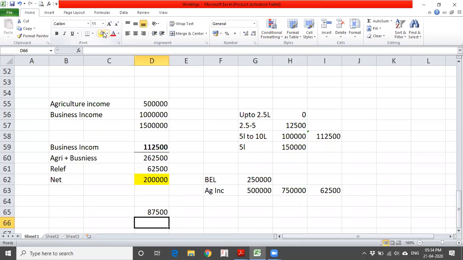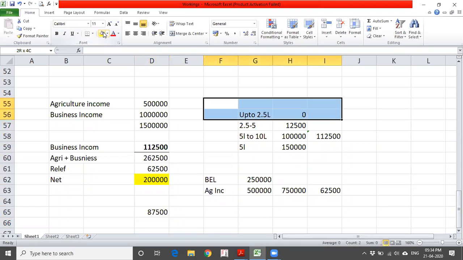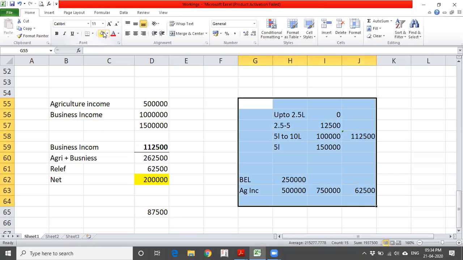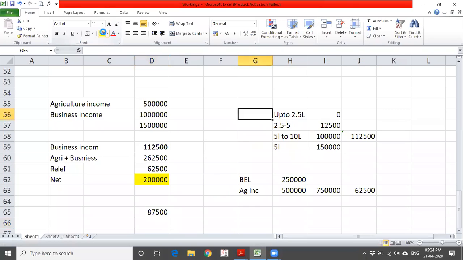Now, whatever calculation we are doing is only applicable for individuals and HUF. For partnership firms, companies and other cases, this aggregation is not applicable. The entire 5 lakhs will be allowed as an exemption. Now, what is the intention? Because individuals have tax slabs based on income, that's the reason they don't want to give up the entire amount. Suppose the same calculation is applied to a firm or any company, the calculation won't change. Why? Say for example, let us take a similar example for a company.